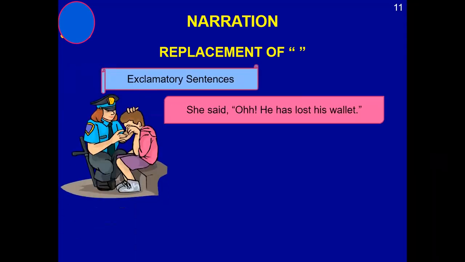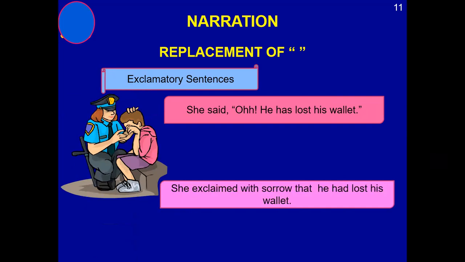Exclamatory sentences. She said, "Oh, he has lost his wallet." She exclaimed with sorrow that he had lost his wallet. For exclamatory sentences, in the reporting verb you use exclaimed with sorrow, exclaimed with joy, exclaimed with happiness.